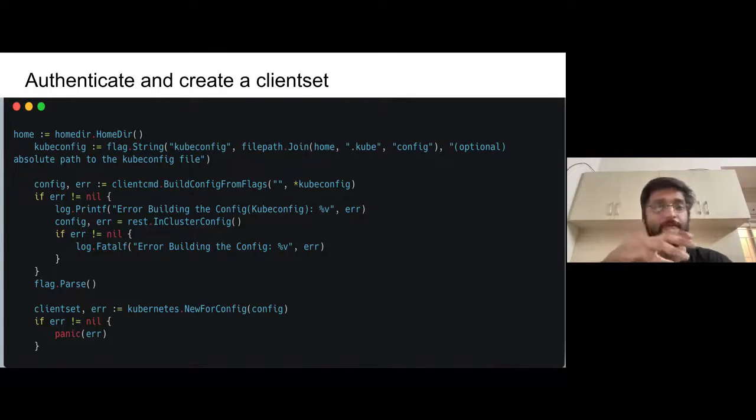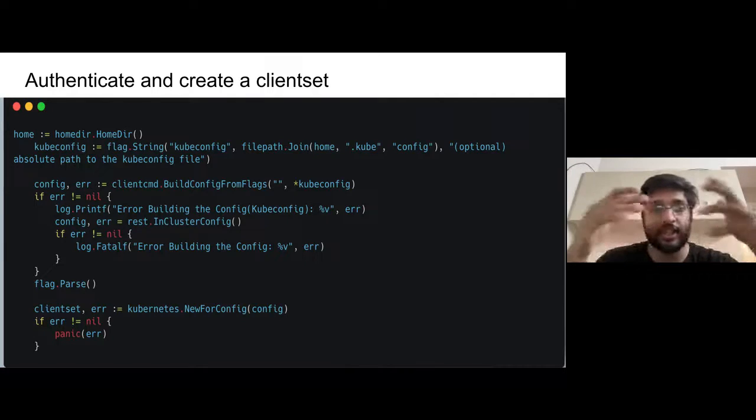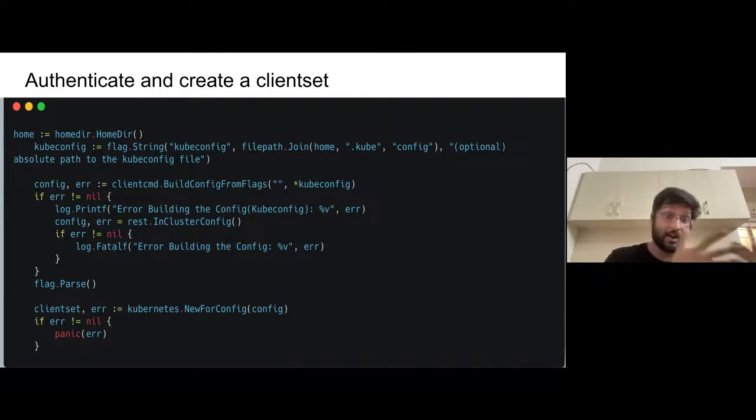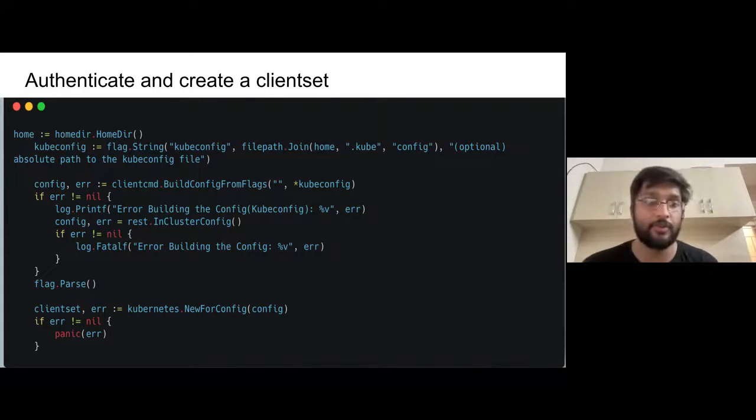So to begin with, you want to authenticate and create a client set, before you even work with any resource, because as I said, all the controller does is interact with the Kubernetes API. So you need to authenticate, right? Now there are two scenarios here. Scenario number one, where the Kubernetes controller is running outside the cluster it is supposed to work in, and scenario number two, where it is running inside the cluster. In most cases it would run inside the cluster, but it will actually manage multi-cluster operations, right? So in that case, both of these will work out. Obviously, you would be aware that Kubernetes uses kubeconfig files.